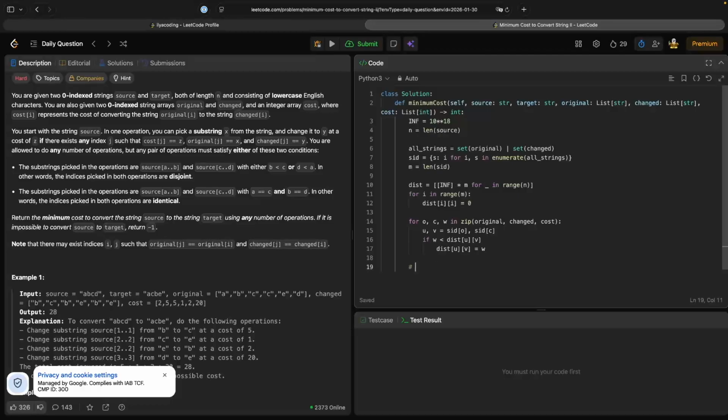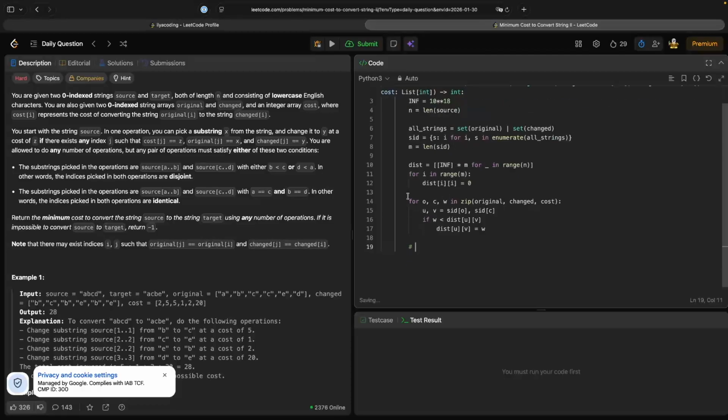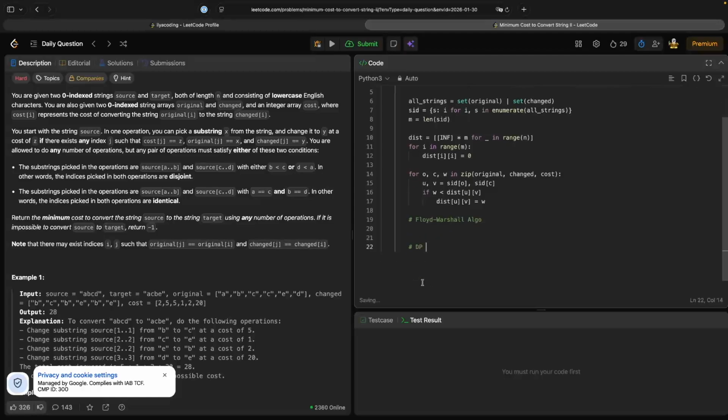Yeah, like this. The next step is our Floyd-Warshall algorithm here. And the next one will be dynamic programming over all positions.